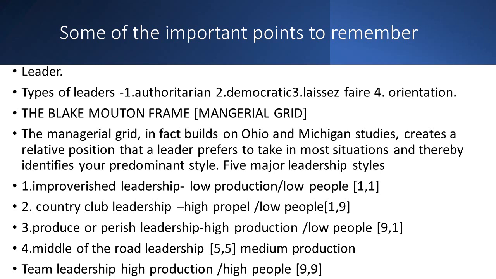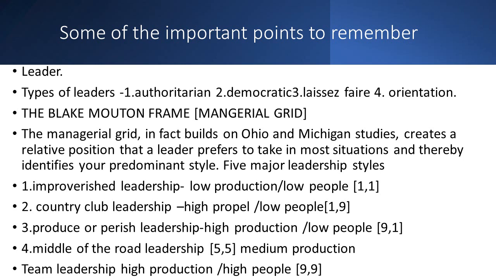Last one is team leadership, where you will see high production and high people. So already after understanding all these four, it is making you clear that production is ranking 9 and people's happiness is also 9. So in this one you can see that people are happy, production is also high. This leadership stresses production and the needs of the people at a high level.